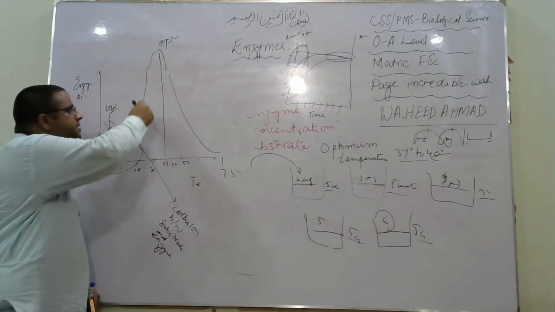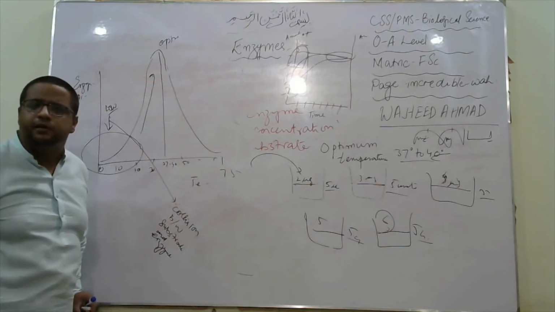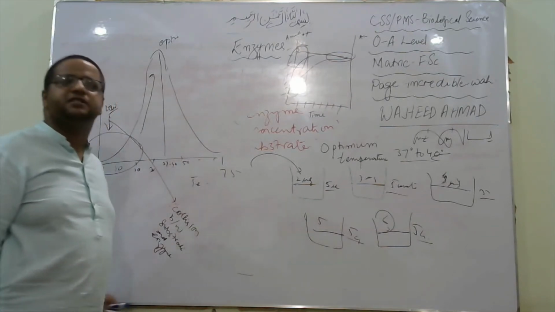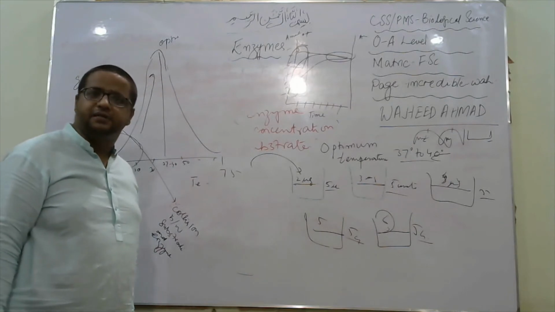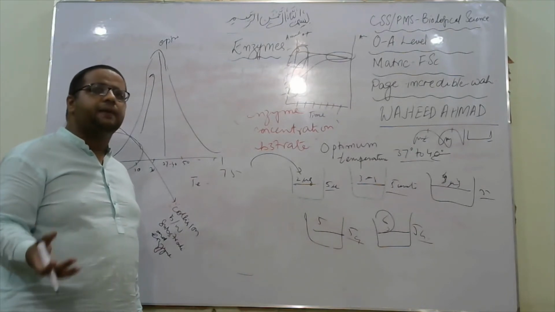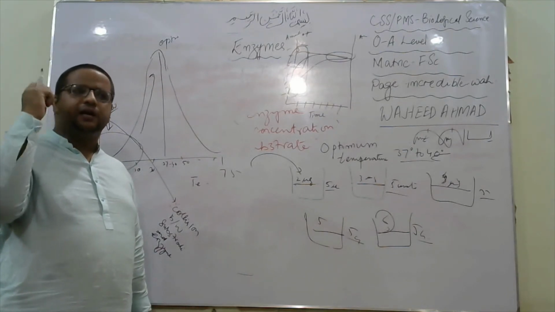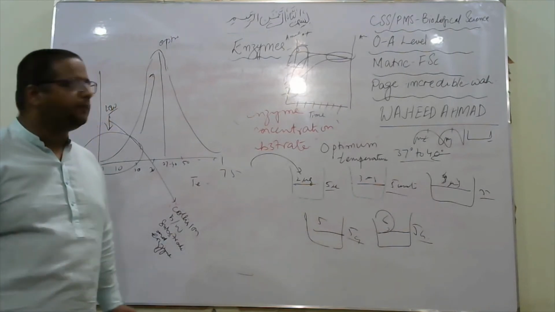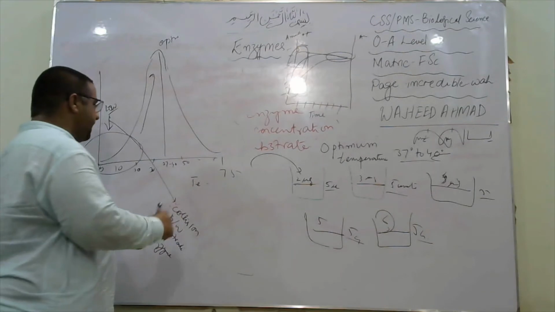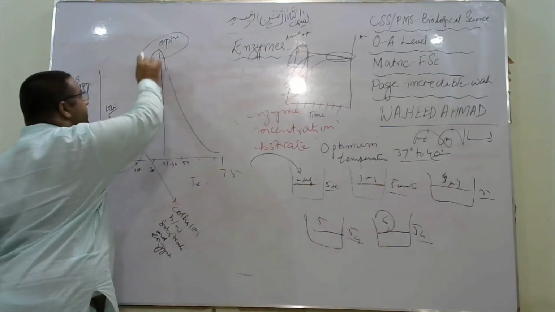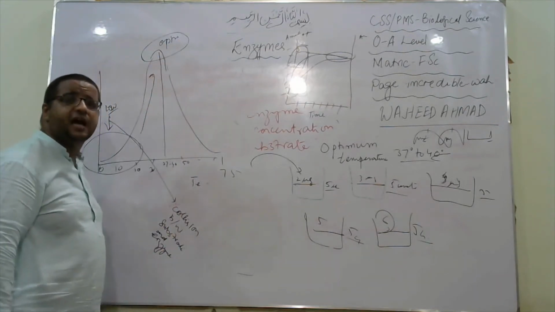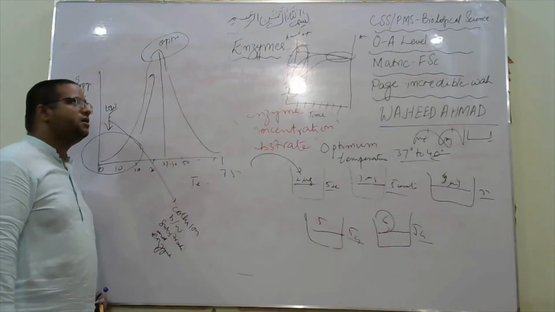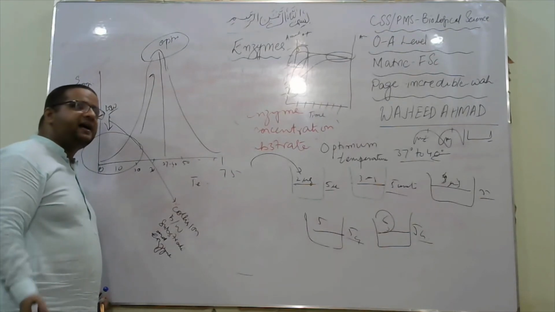As the temperature is raised, collision between the molecules increases. As the collision between molecules of enzyme and substrate increases, the activity increases and more products are formed. This is the reason that at 37 to 40 degrees there is maximum collision between enzyme and substrate molecules, and there is maximum production of product.